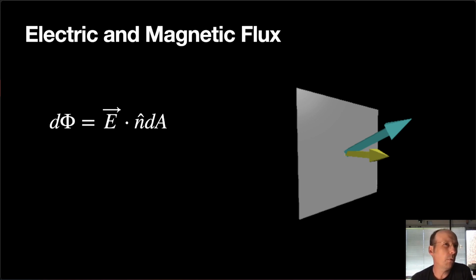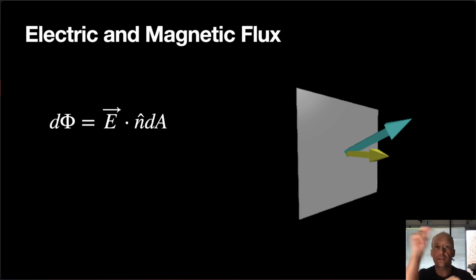So what's E and what's n hat? If I have some cyan arrow right here, that's my electric field, and the yellow arrow is the unit vector perpendicular to this area, then I can calculate the flux for that little piece of area. Okay, but the problem is, what if you want to do curved surfaces? What if you want to do changing fields? What if you want to do a changing magnetic field? Then how would you find the flux?